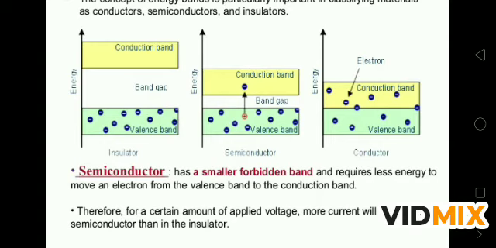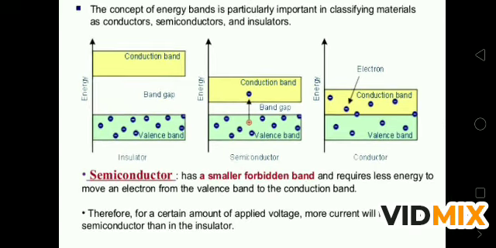Means in an insulator, if you increase the amount of energy or voltage, there will still be no flow of current. But in the case of a semiconductor, after a certain applied voltage, it is possible that current will flow. So this is the semiconductor, which is in between the conductor and insulators.